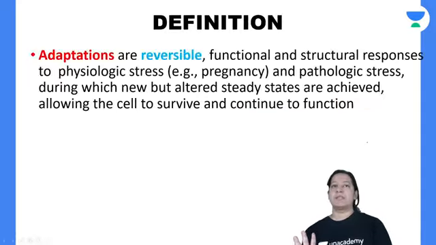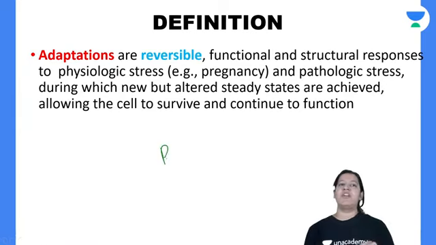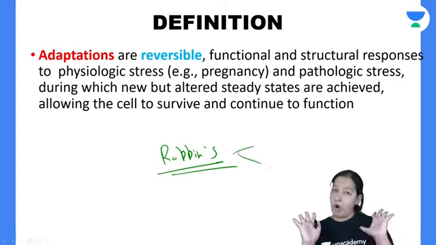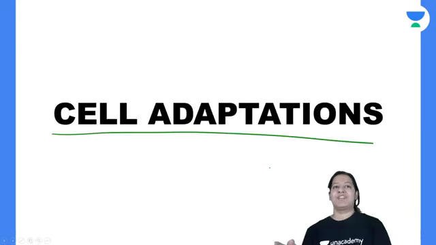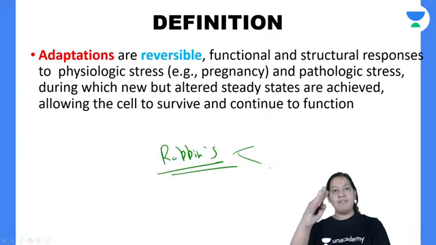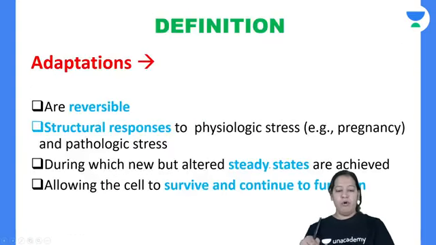So cell adaptation. What is the definition? This is the definition given in Robbins for cell adaptation. You have to learn all definitions and all diagrams from Robbins only. Now it is a big definition, so let me split it into 4 parts. This is the same definition, split into these 4 parts. You have to split the definition into 4 parts.